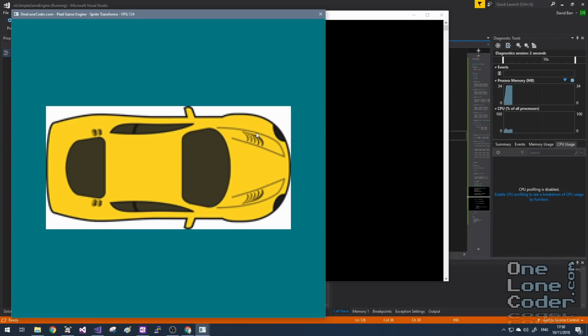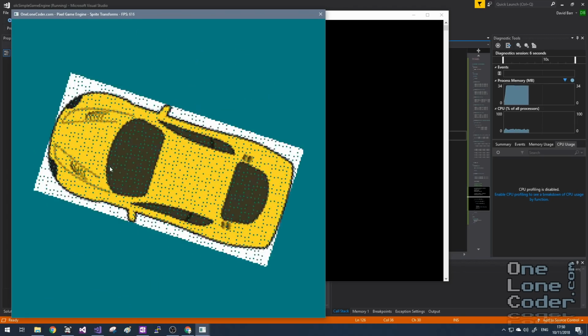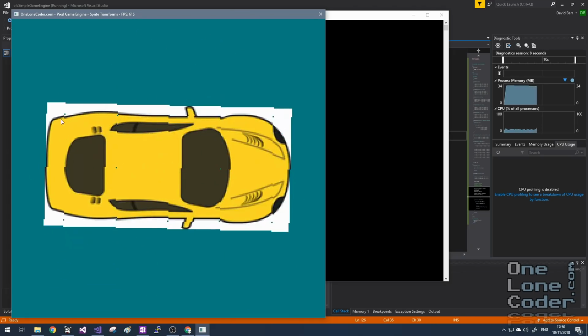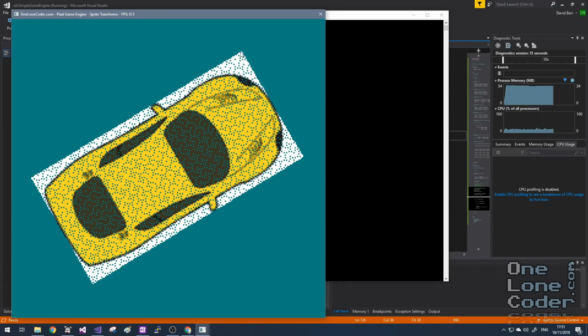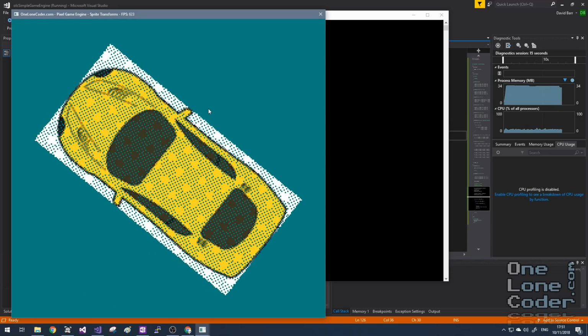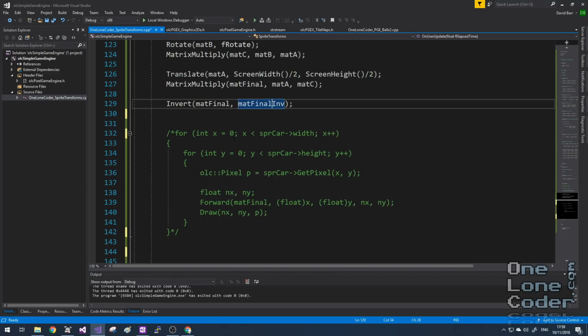And what it is, how do we work out where the bounding box of our sprite is? Well, one assumption we can make is that the corners of our sprite are accurately projected in space. And so if we pass the coordinates of the corners of our sprite through our forward travelling matrix, i.e. the non-inverted one, we'll get some screen coordinates, which we can use to determine the bounding box. The way that we were originally drawing the sprite is now inaccurate, so I'm going to comment that out. We don't need it anymore.